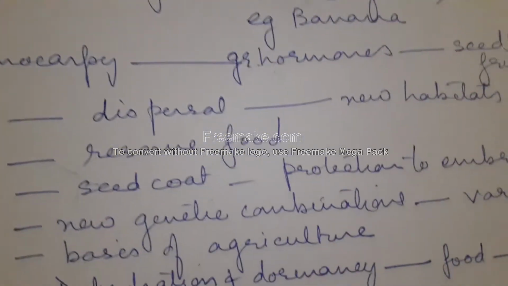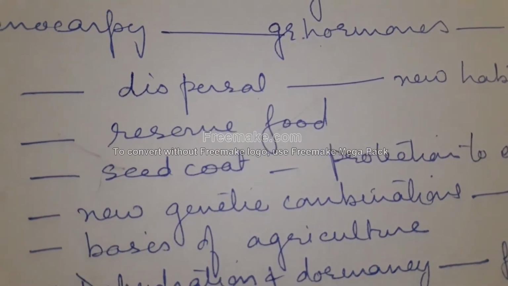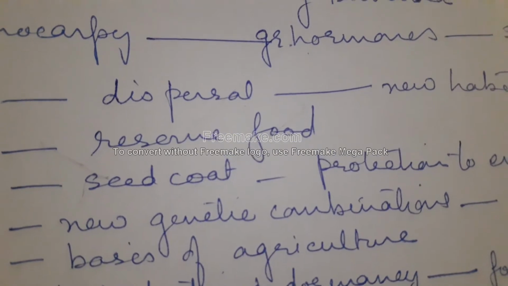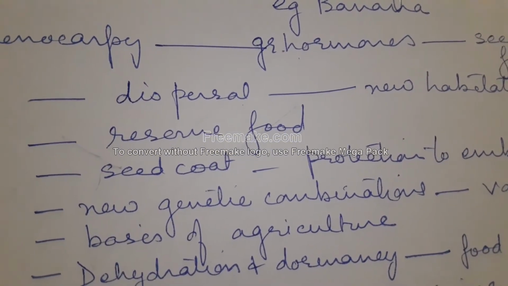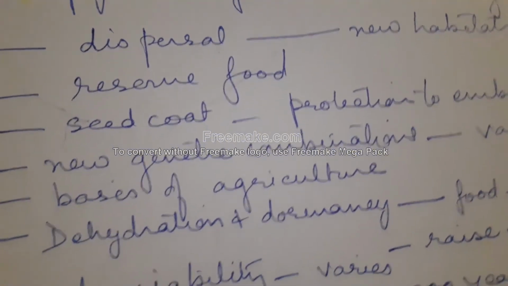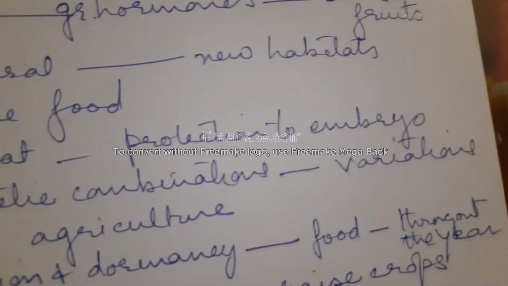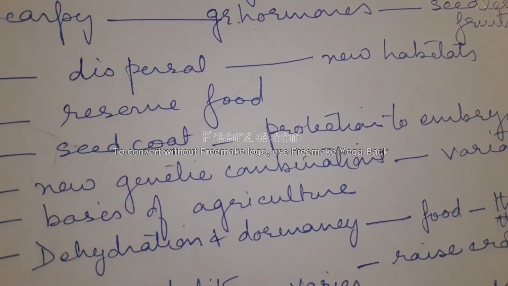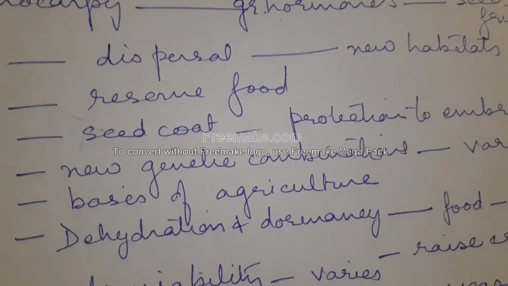Advantages of seeds. Now seeds have many advantages. Seeds possess better adaptive strategies for dispersal to form new colonies. The reserve food of the seed supports the growth of the seedlings till they become nutritionally independent. The hard seed coat provides protection of the embryo. The hard seed coats, the testa and the tegmen, provide protection against injury.